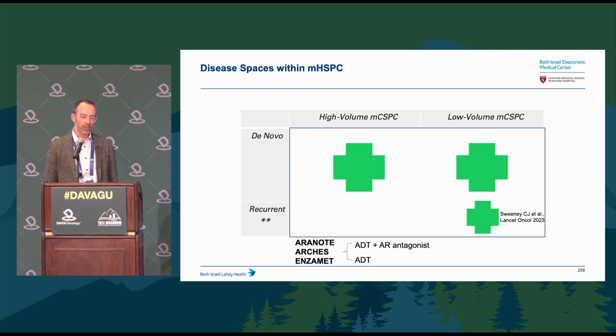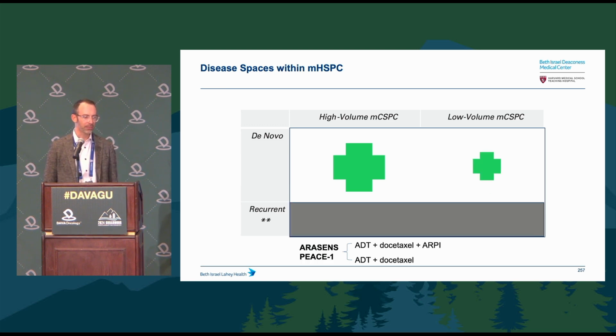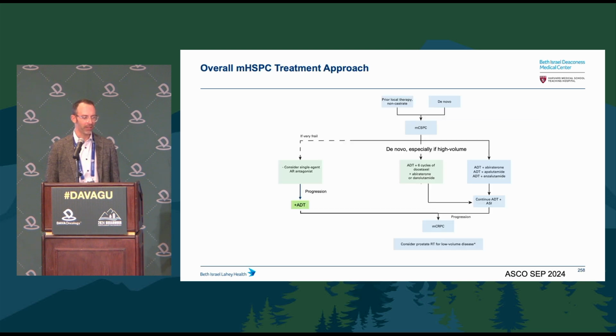And importantly, I just wanted to highlight Chris Sweeney's publication specifically in recurrent patients from the ENZAMET trial, really highlighting that intensification still had a role even within those more favorable patients. And then finally, primarily in the de novo setting, the triplet data. What we're missing, of course, is the trial of ADT plus ARPI plus or minus taxane, which will truly let us investigate what that role of taxane is in the modern era.